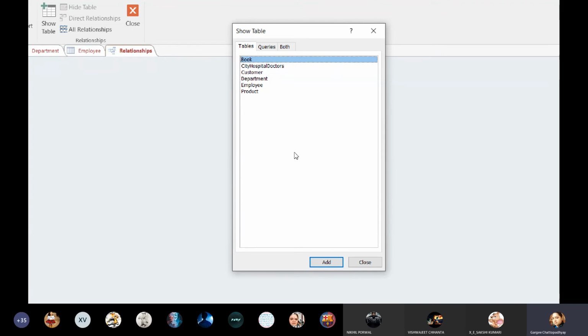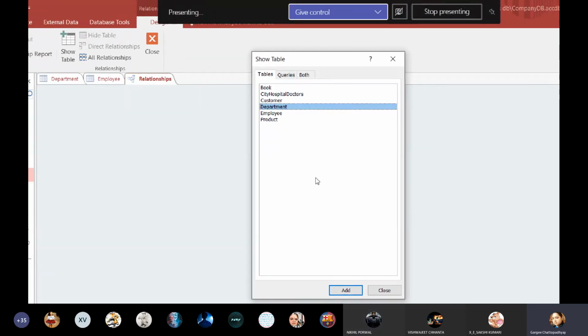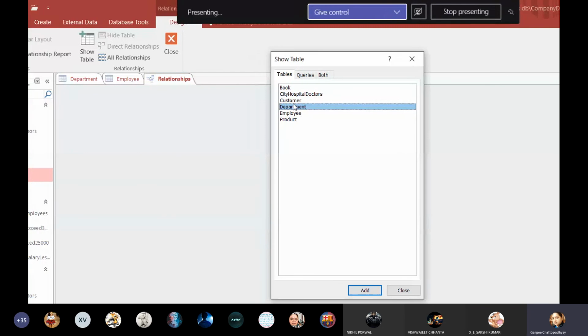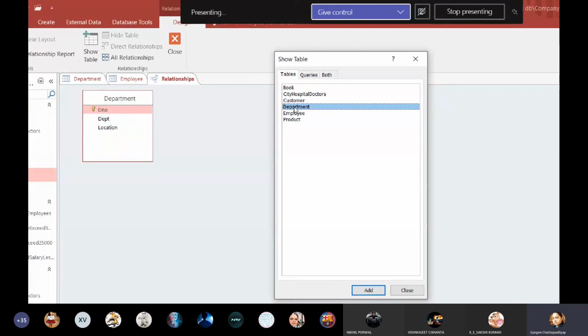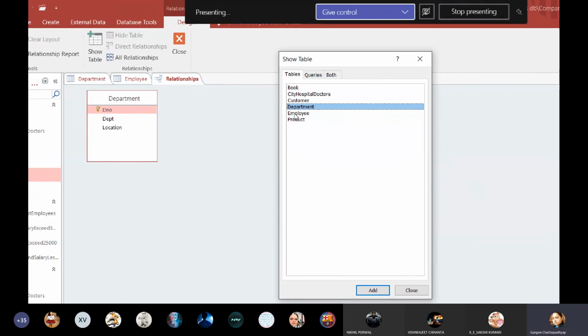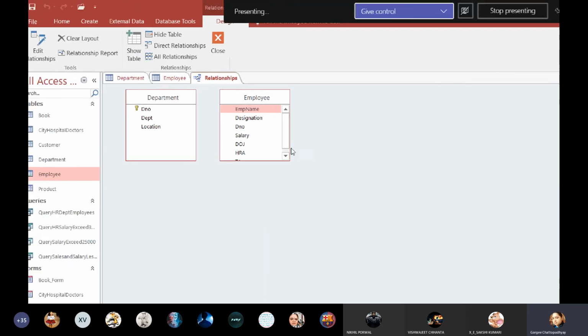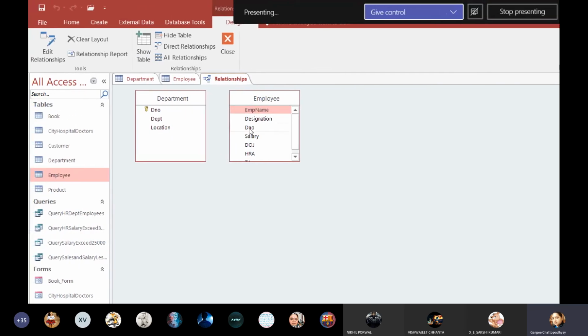Now which two tables are we going to connect together? Can anyone name? Which two tables are we connecting? Department and employee, right? So one by one you can double click. Instead of going to add, you can double click on that also. Department is added. You can see a primary key symbol also which says that DNO is a primary key here. Double click on employee, and the employee table is added too. Click on close. Now what we need to do is to join them based on what? DNO. So how to do that?